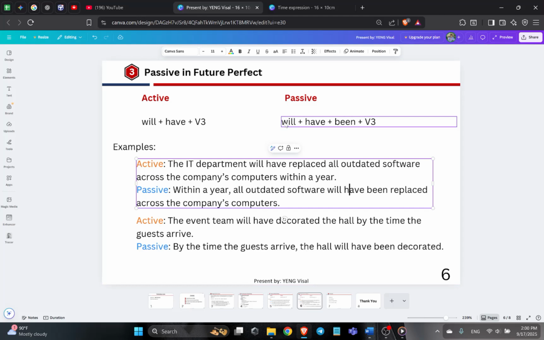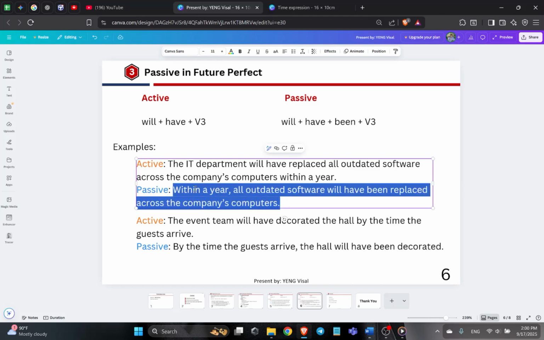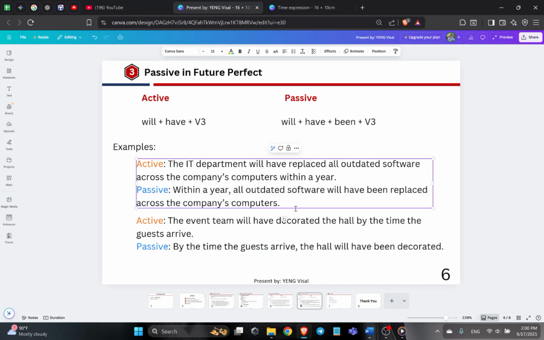We apply this structure, will have been, and the verb is changed to verb 3, replaced, across the company computers. So here we don't have the subject anymore. The sentence wants to express that within a year, it means that the software will be replaced before a year.